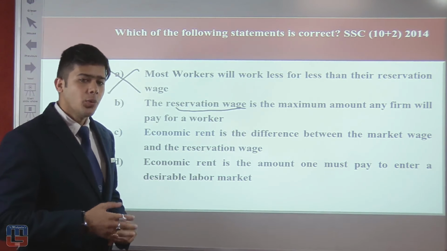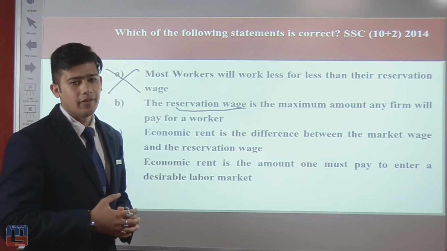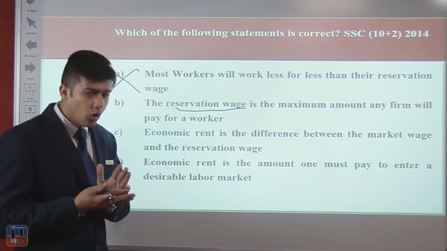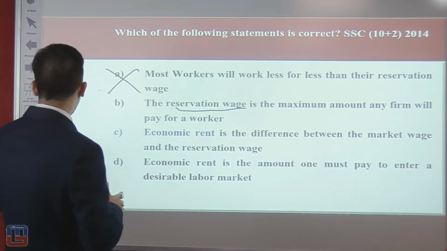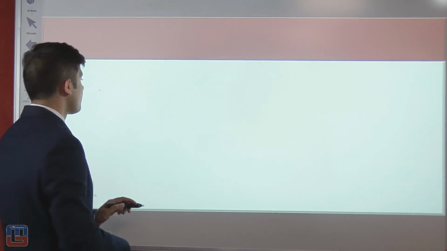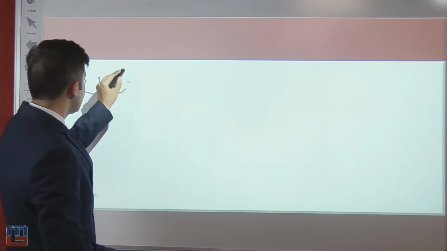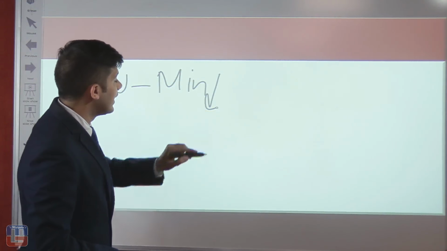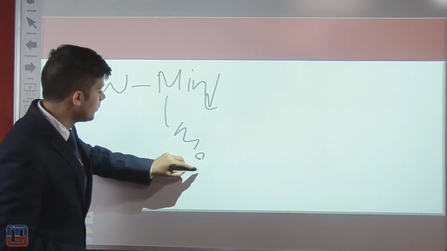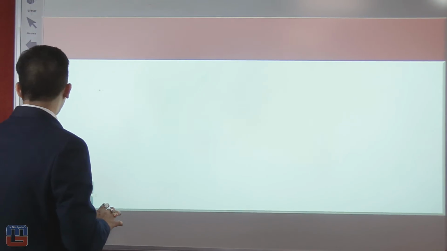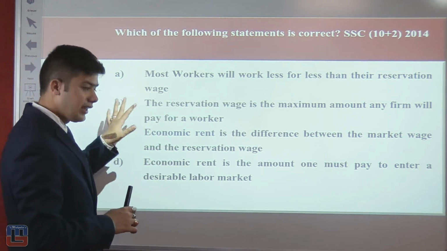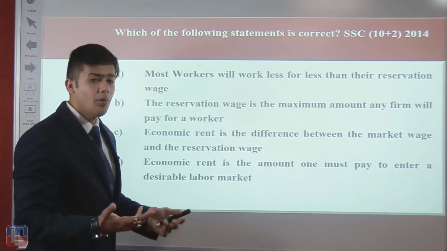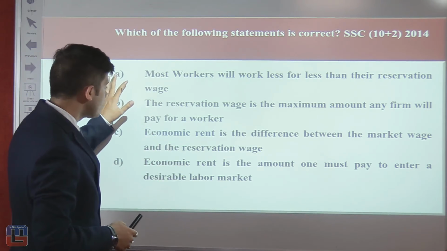Option B, the reservation wage is the maximum amount any firm will pay for a worker. Well, if reservation wage is the minimum wage, then that cannot be the maximum wage. So I'll again reiterate. Let me just use a section for this. Now, if the reservation wage, that is RW, is the minimum wage, it is not the maximum wage. So my point is that in the second statement, the reservation wage is the maximum amount. If this is the minimum point, then how can it be the maximum point? So options A and B are incorrect.